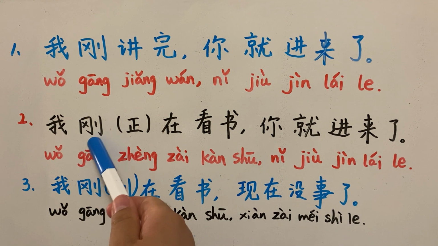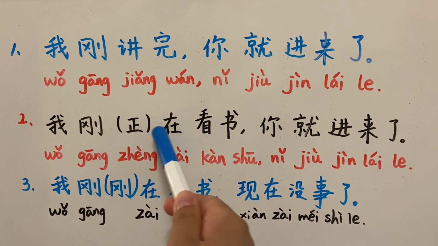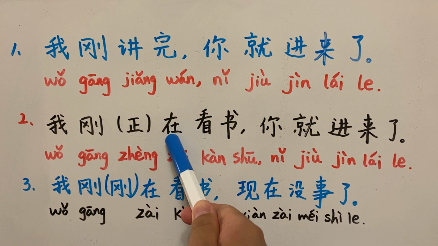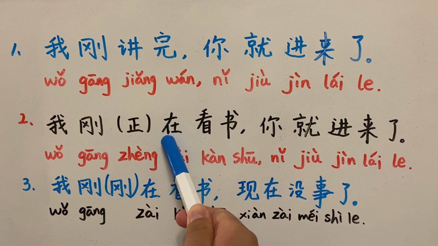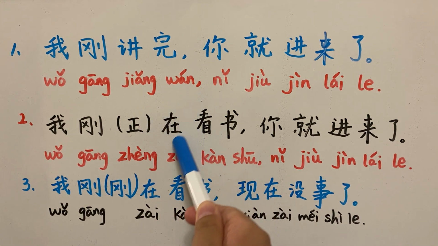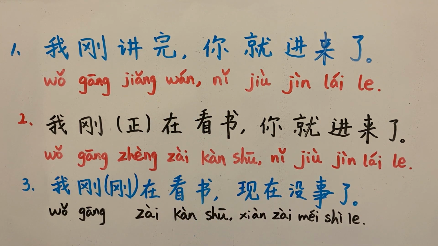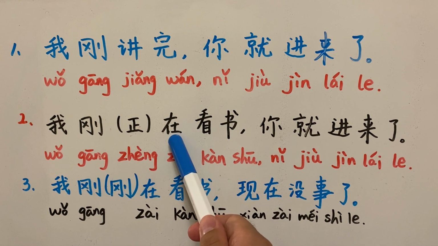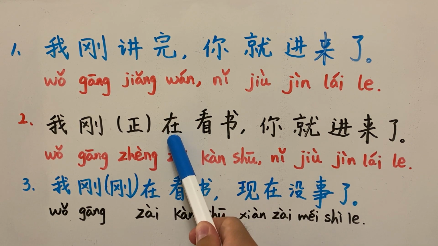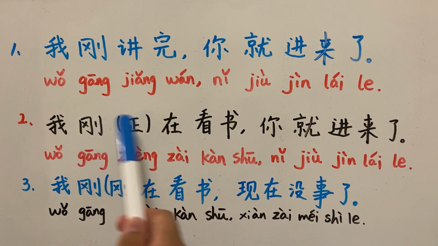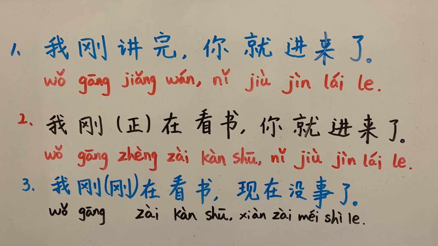It's the past continuous. This continuous is the aspect of the sentence, represented by this 在. So 刚在 is a combination of past tense and continuous aspect.